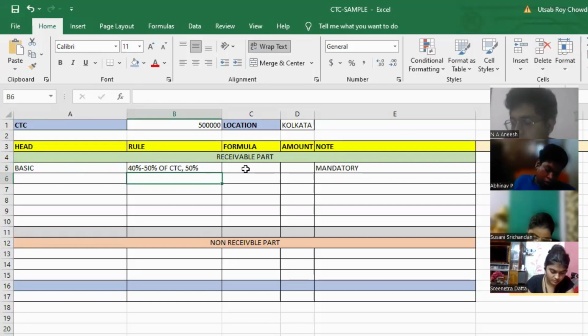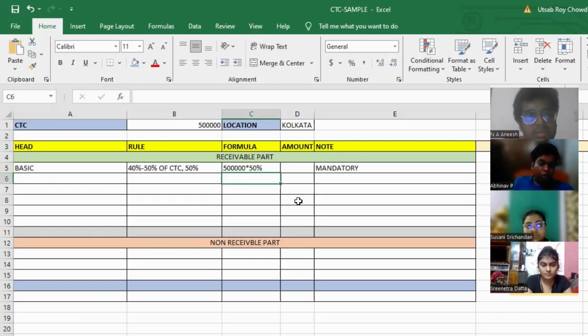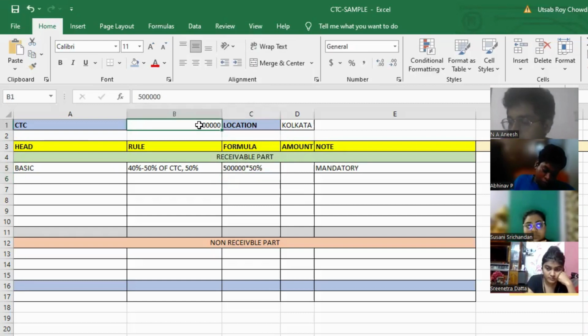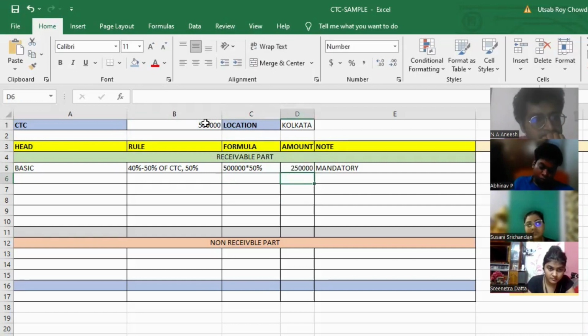Right? So, if I want to calculate this in Excel, the CTC is what? The CTC is 5 lakhs and it will be 50% of my CTC. This is the formula. Why 5 lakhs? Because my CTC is 5 lakhs. As you can see on the screen, my CTC is 5 lakhs, and that's why I have created the formula 5 lakhs into 50%. That means what will be my amount? My amount will be 5 lakhs into 50%. This is the amount of my basic, which is 50% of the CTC.